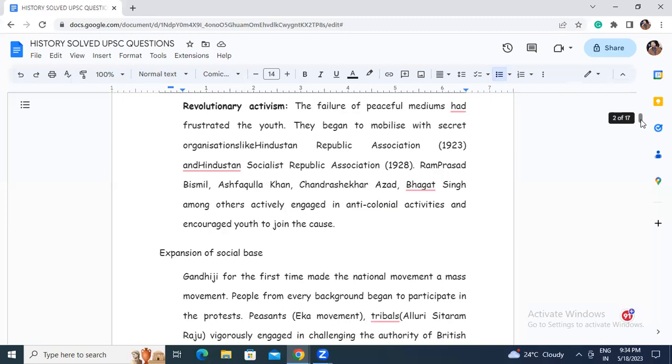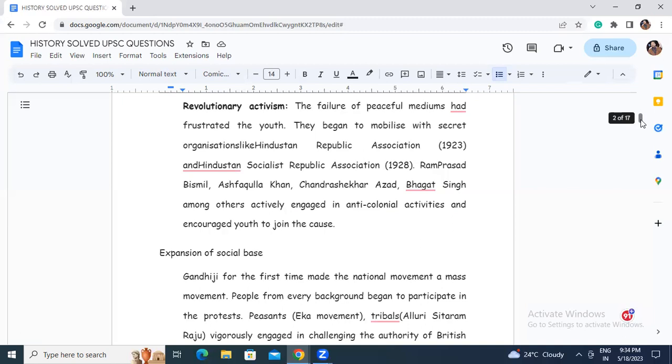They began to mobilize with secret organizations like Hindustan Republic Association 1923 and Hindustan Socialist Republic Association 1928. These are kind of revolutionary organizations.